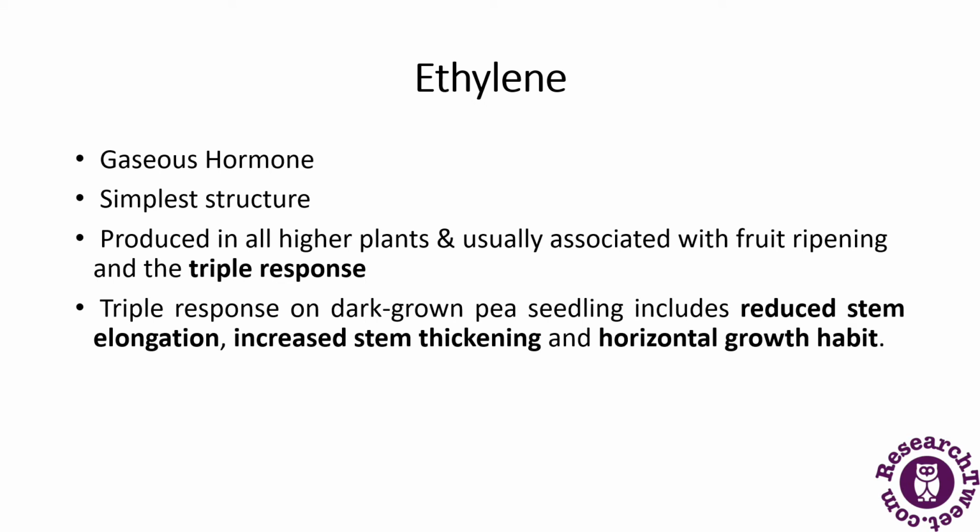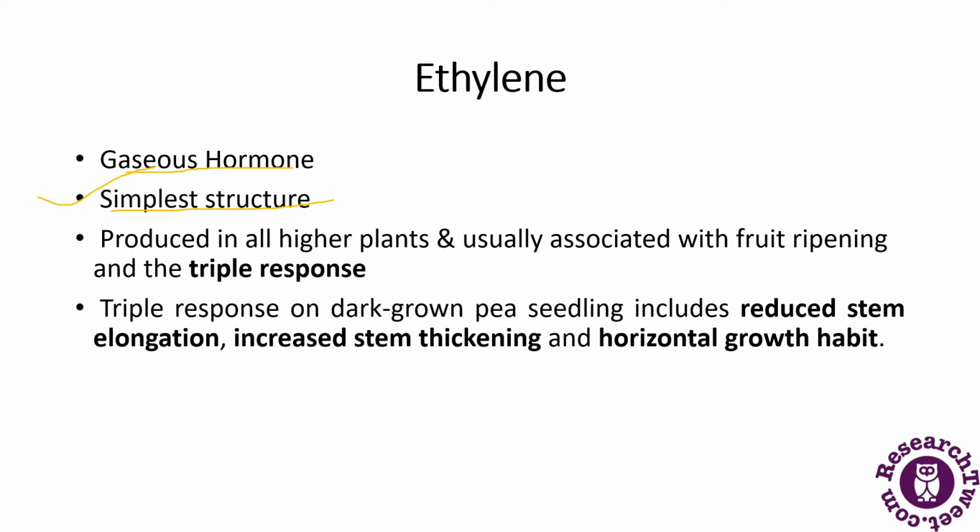Ethylene is basically a gaseous hormone. Unlike the rest of the plant hormones, ethylene is a gaseous hormone. Like abscisic acid, which is the only member of its class, ethylene is one of the known plant growth substances, and it has the simplest structure. It is produced in all the higher plants and is usually associated with fruit ripening and the triple response.